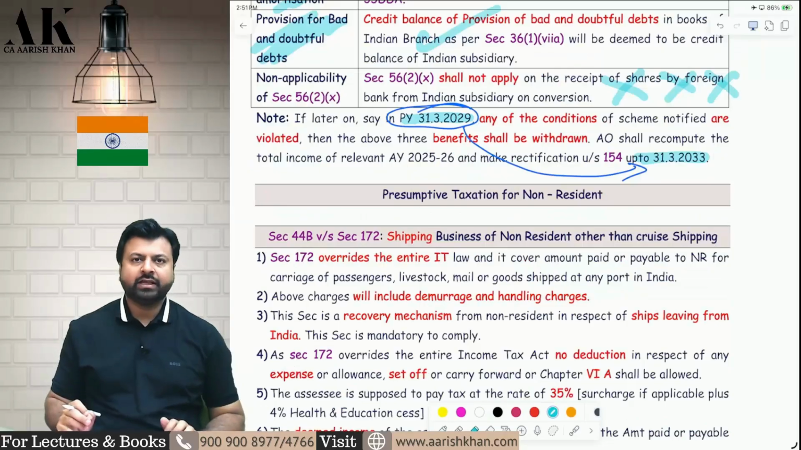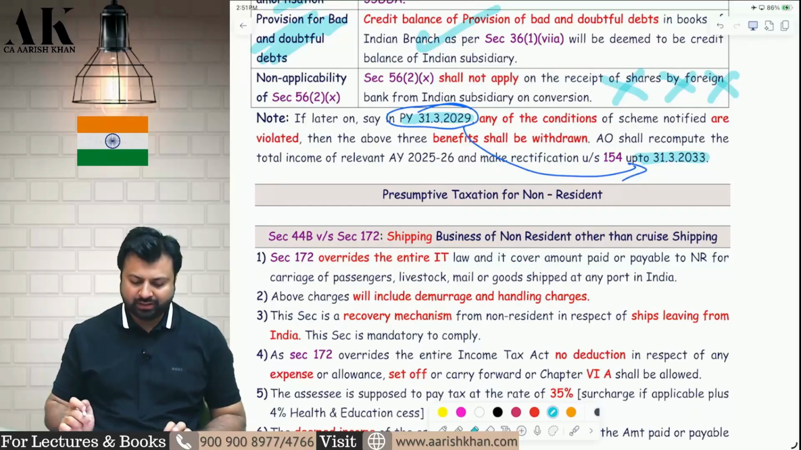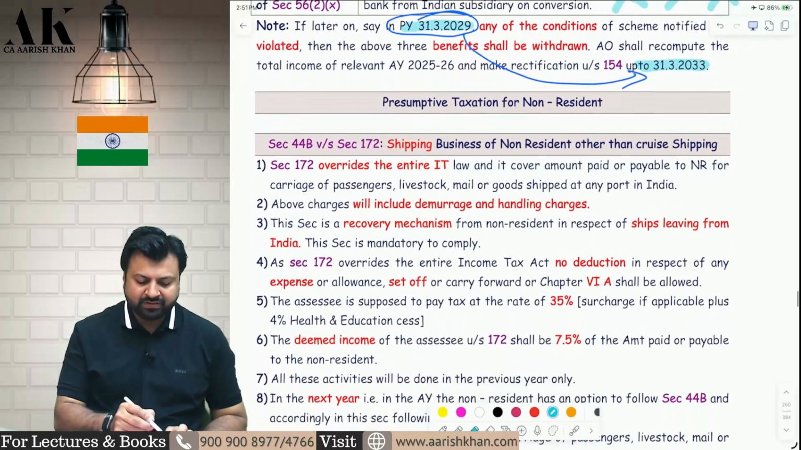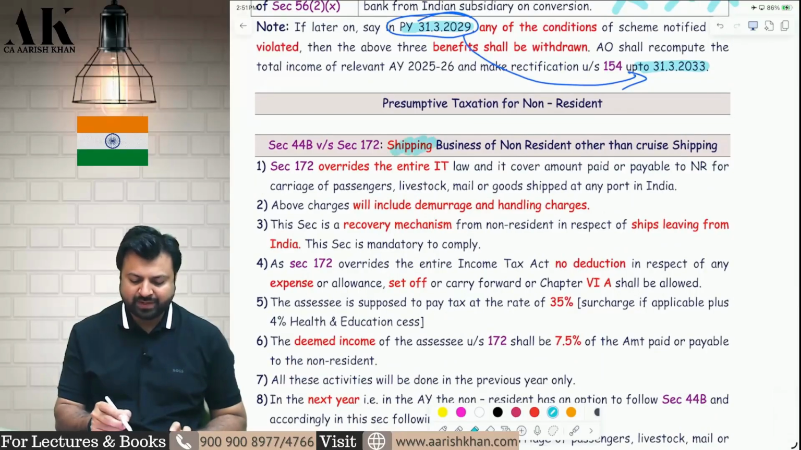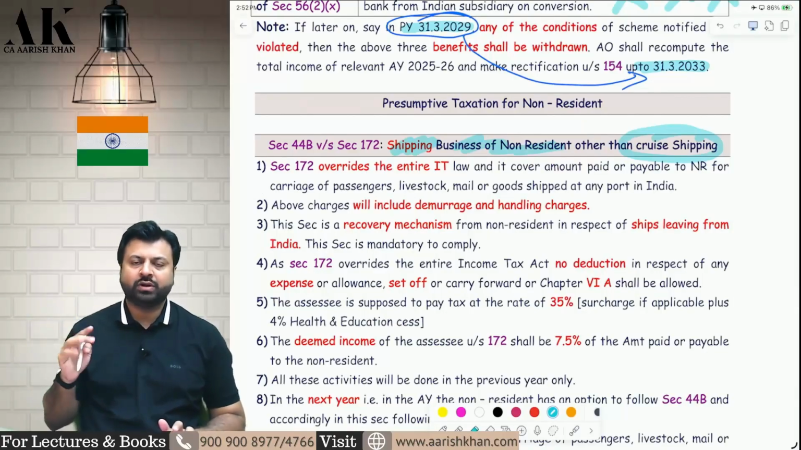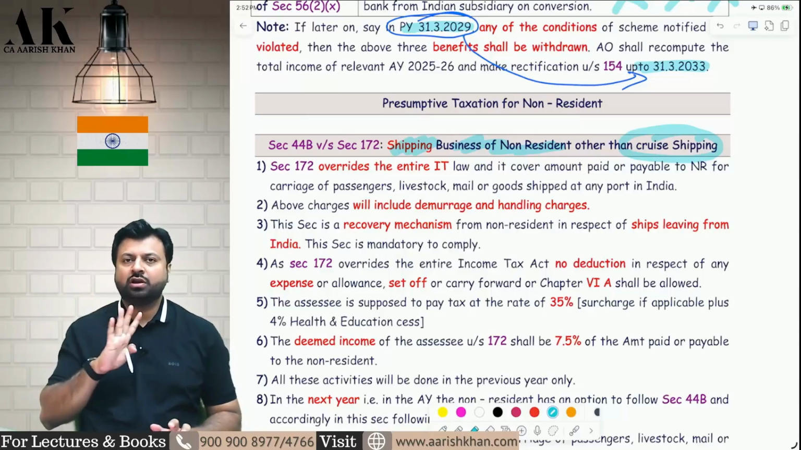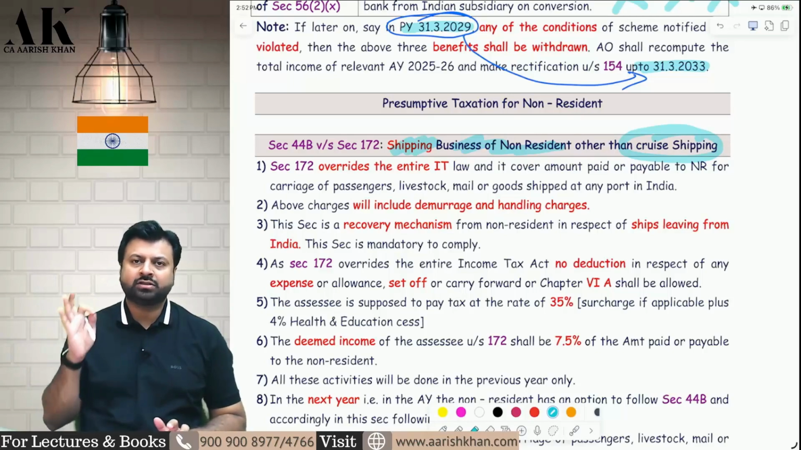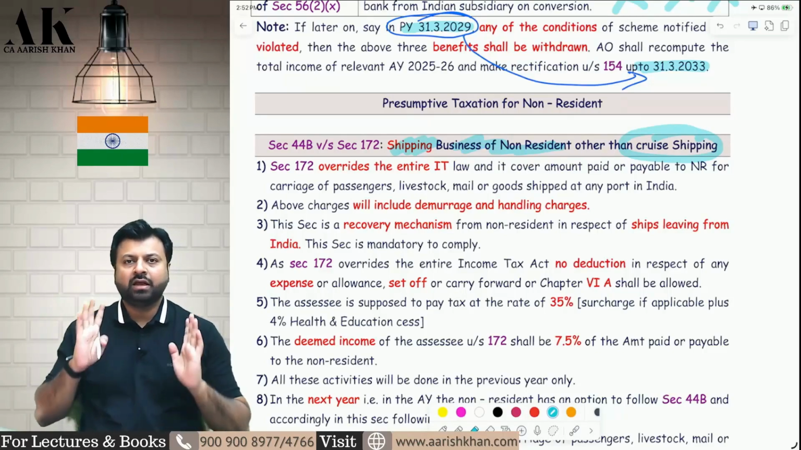So let's go ahead with the next part, which is a very important part for your examination, that is presumptive income for non-resident taxation. The very first presumptive income for non-resident taxation is with respect to shipping business of non-resident other than cruise shipping. For cruise shipping, the Government of India in last year's Finance Act 2024 has made a separate section 44BBC. So this section does not cover cruise shipping, it covers all other kinds of non-resident shipping business.